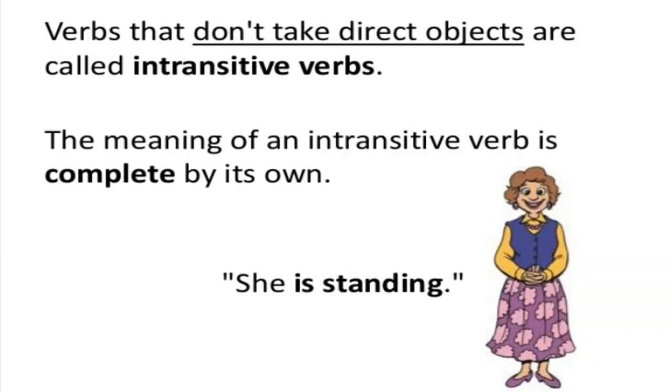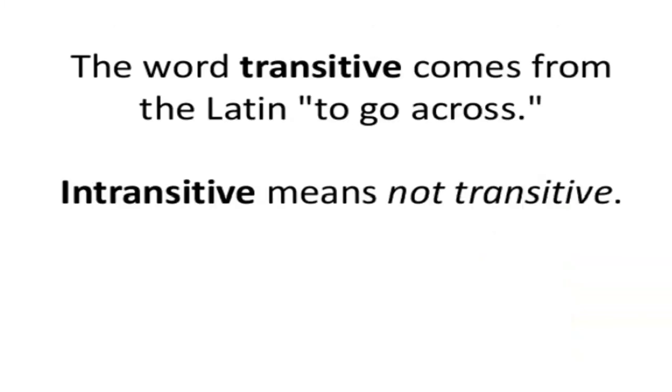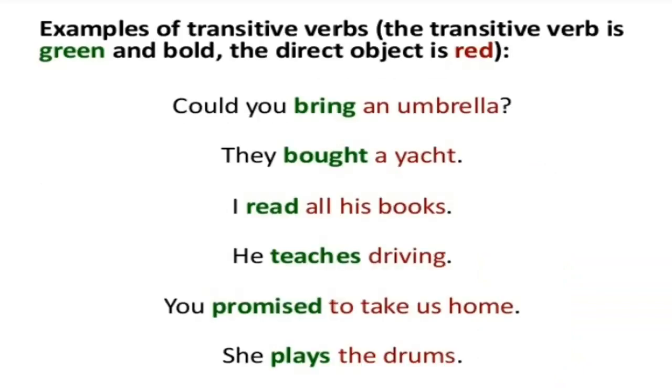If I say she is standing, the sentence is perfectly fine. This is complete. So is standing is an intransitive verb. Why intransitive? Because it is not taking any object, and without taking the object also, it is complete in its meaning. The word transitive comes from the Latin for to go across, and intransitive means which is not transitive.